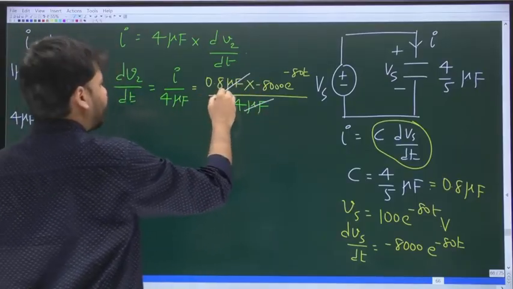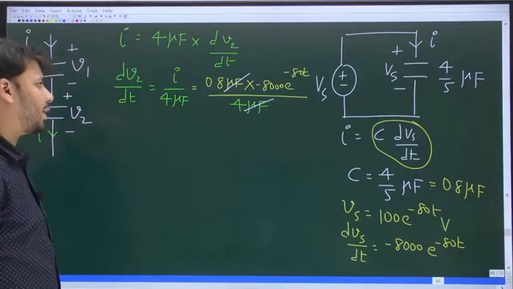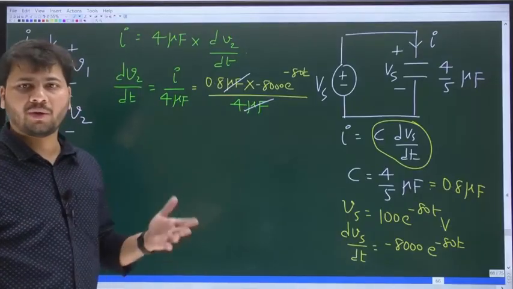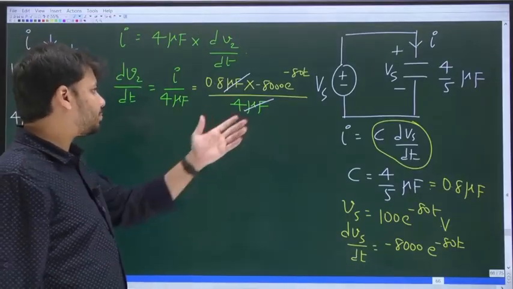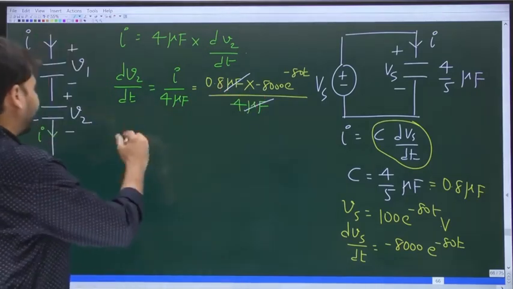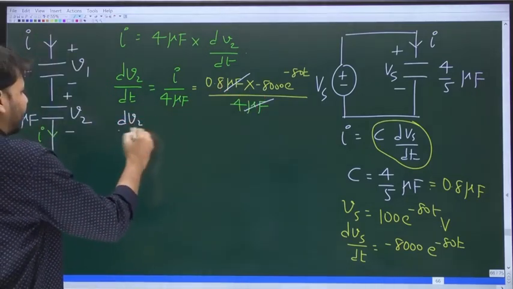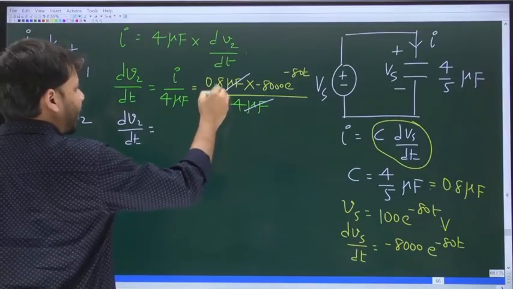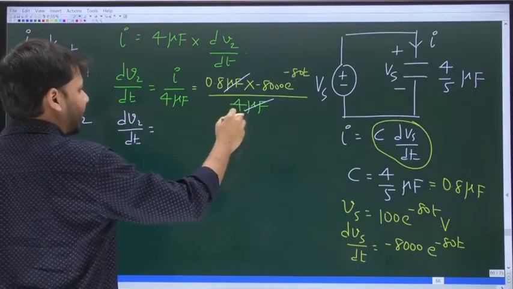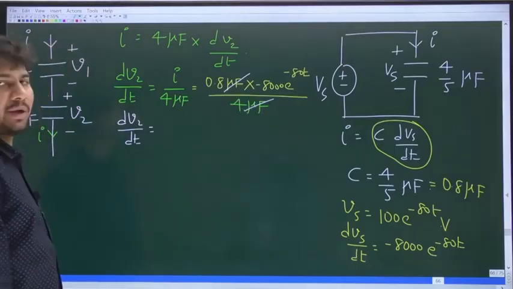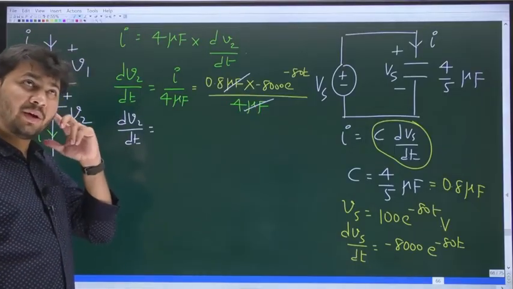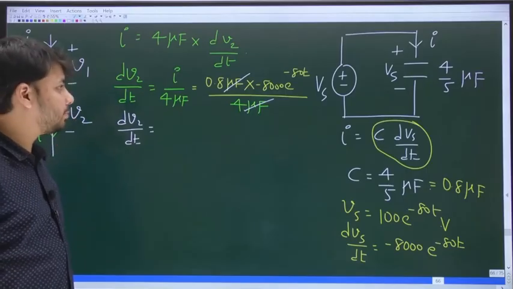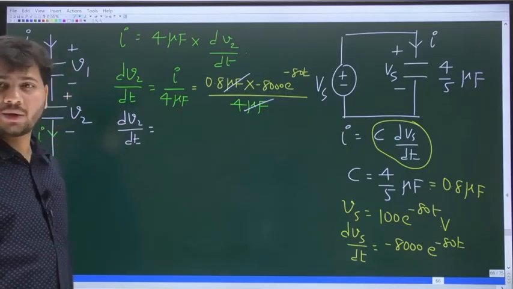What is 0.8 by 4? 0.8 by 4 is 1 by 5. So from here, you get dV2 by dt equal to 1 by 5 times minus 8000 e power minus 80t. 8000 by 5 is, I think, 1600.